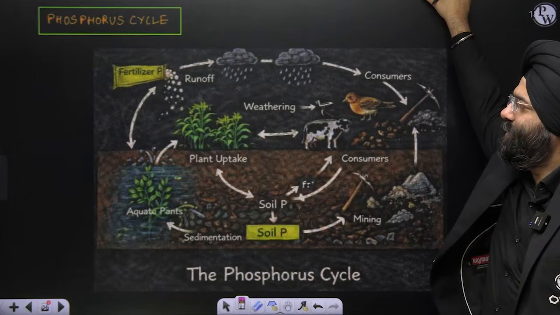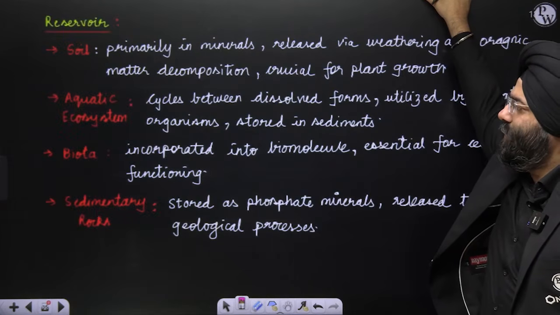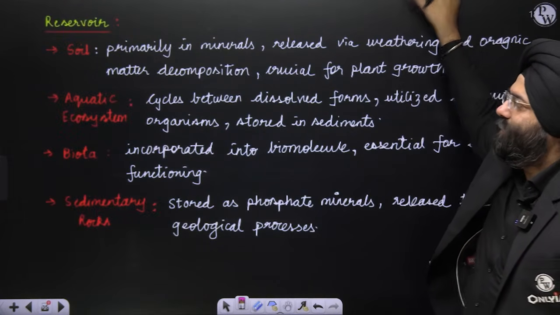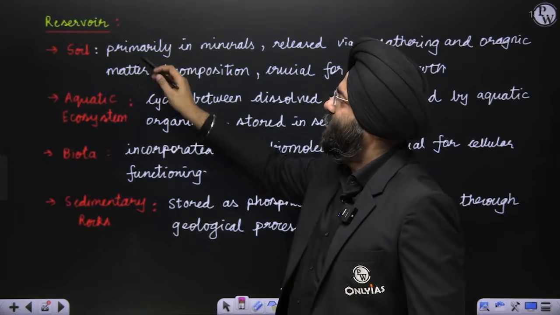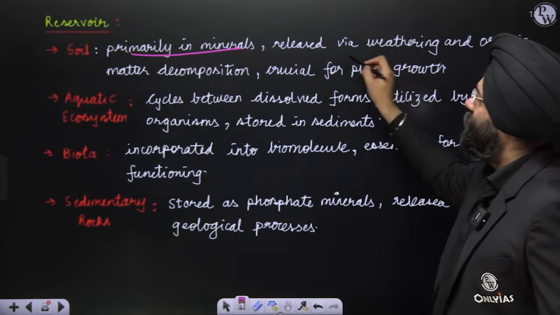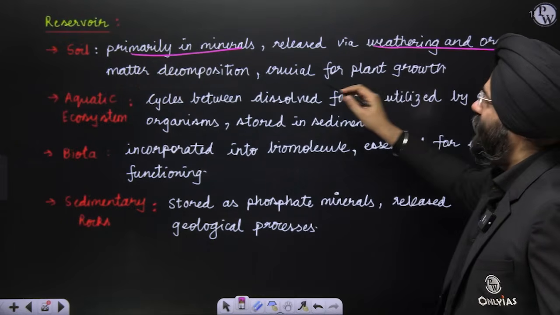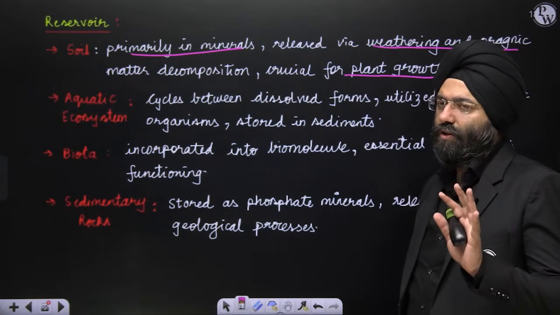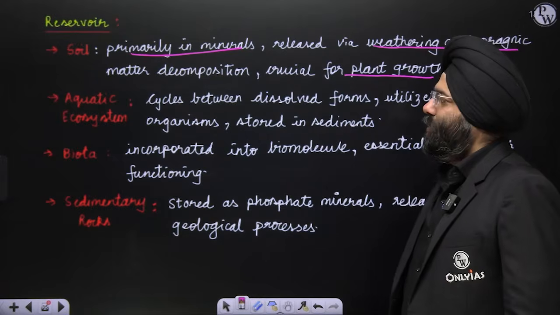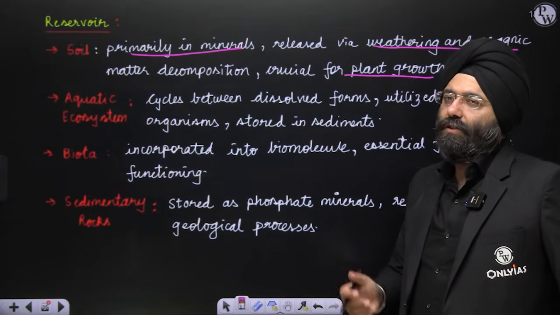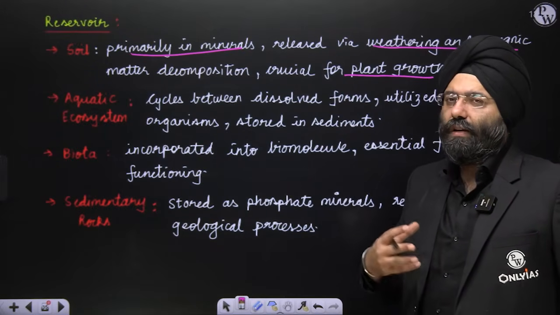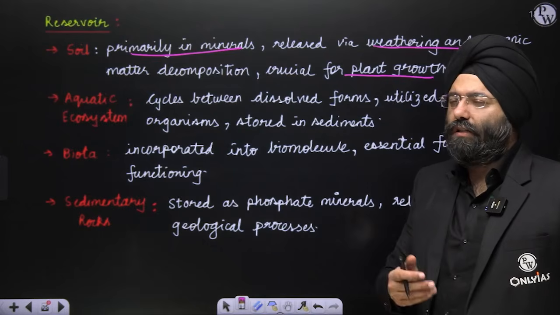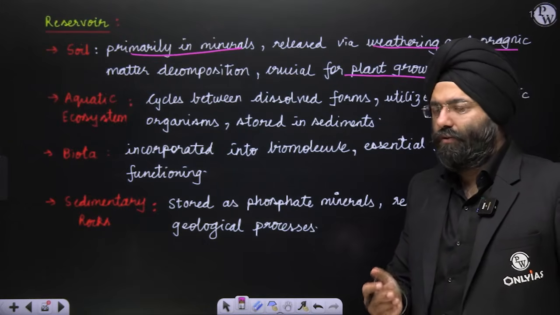Now, phosphorus. Now, please remember, when we talk about reservoir, soil, primary in minerals released via weathering and organic matter decomposition, crucial for plant growth. Soil is one of the basic, very important reservoirs of phosphorus. You know that very well in us also, ATP, adenosine triphosphate. Phosphorus again becomes very critical for the protein synthesis, growth of an organism, as well as the plants also.